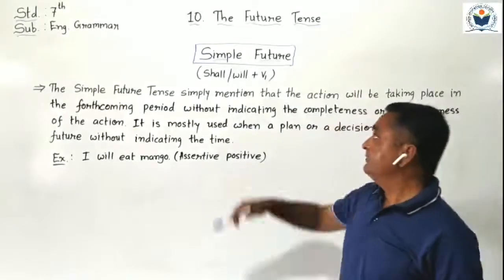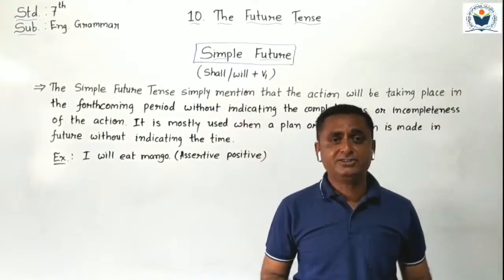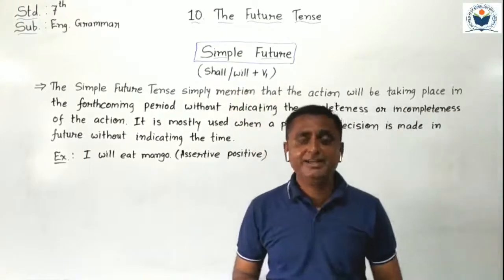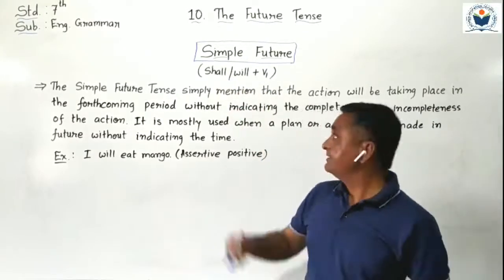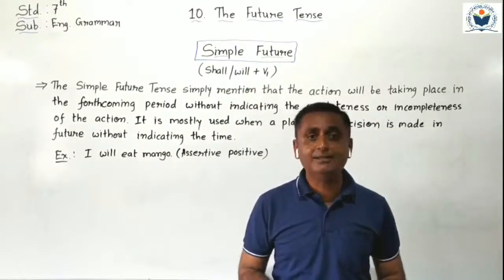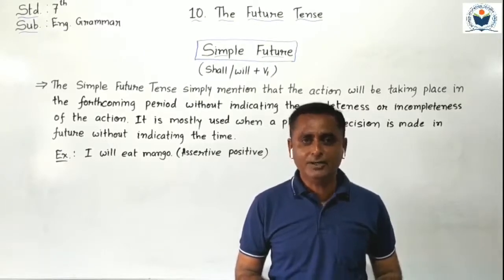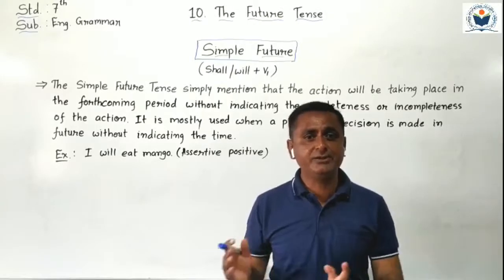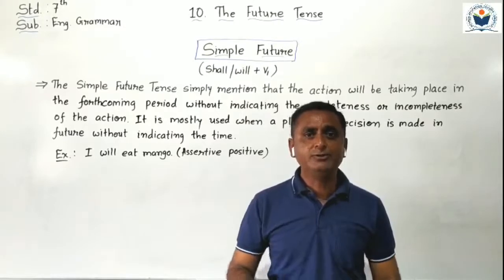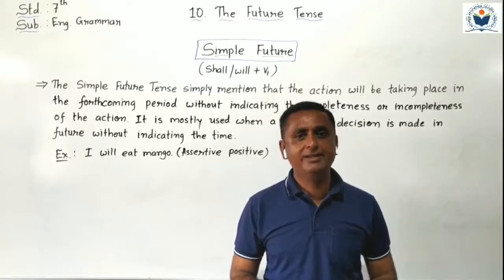Okay? We have to understand about simple future tense. Simple future tense structure is given here: shall or will plus verb. As we learned in our previous lessons, shall or will plus verb. But nowadays in modern English, we can use only will with all the pronouns. That means I will, we will, you will, he, she, it will, they will. So we can use will with every pronoun in today's modern English.